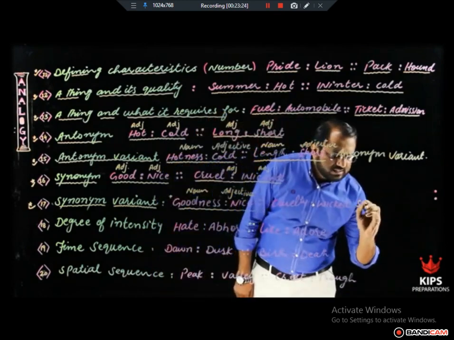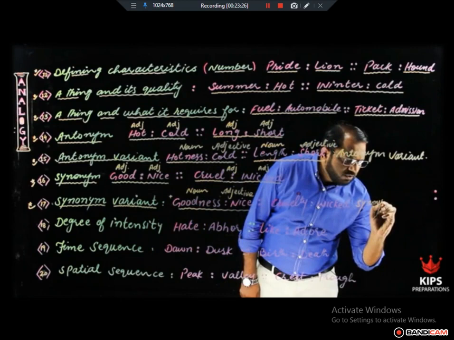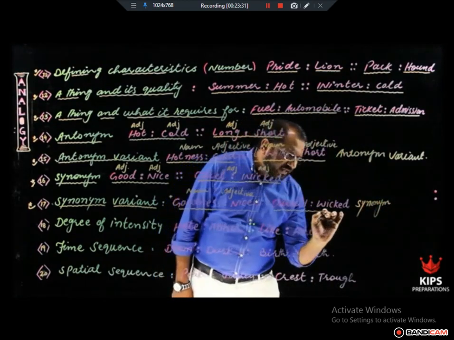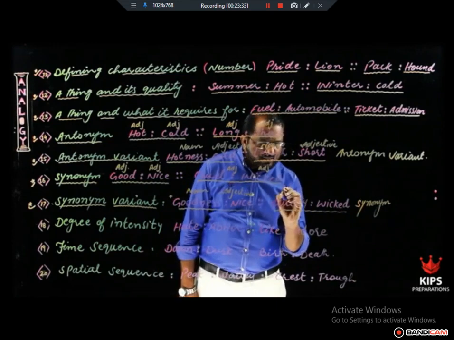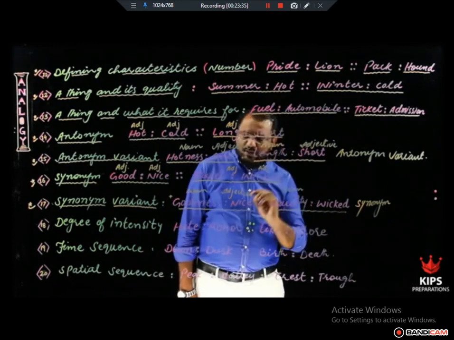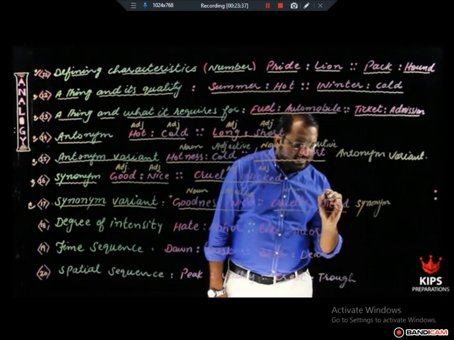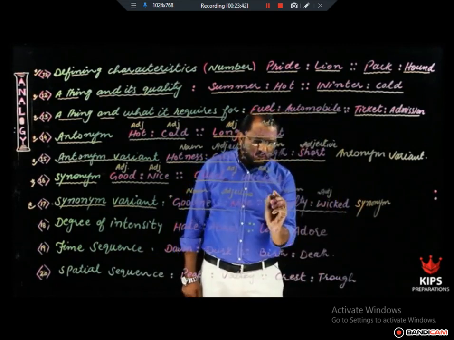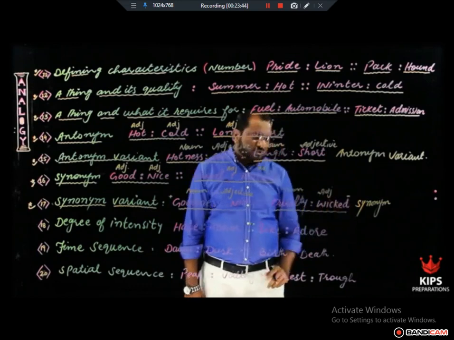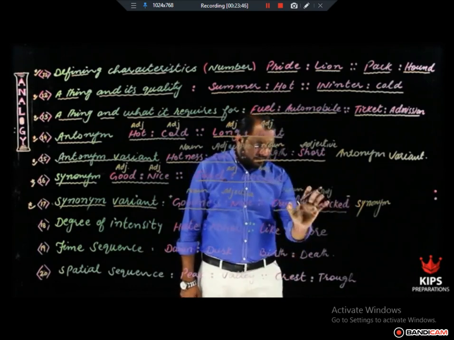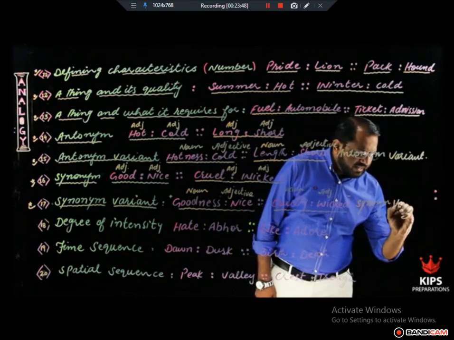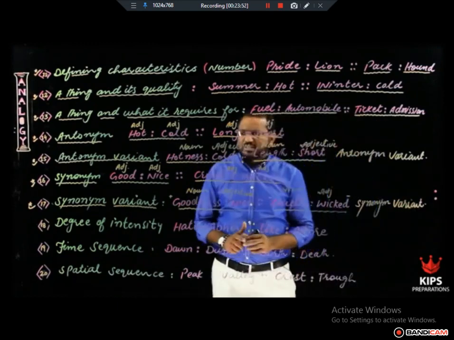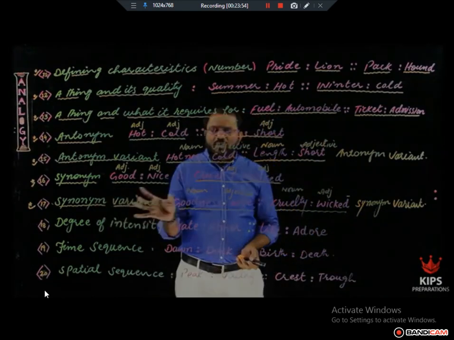Two words almost same in meaning. For example, cruelty and wicked. Cruelty is a noun and wicked is an adjective. Meanings almost same. Both the words are negative. But parts of speech are varying. That's why they are called variant. All right, this is what I mean by synonym variant.